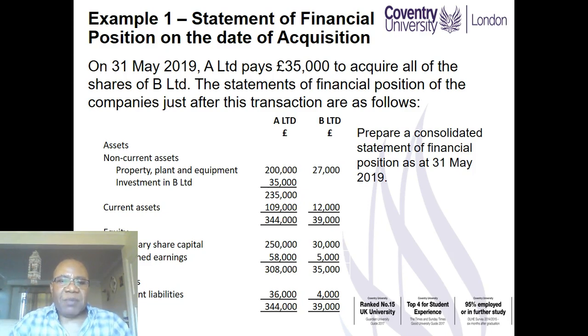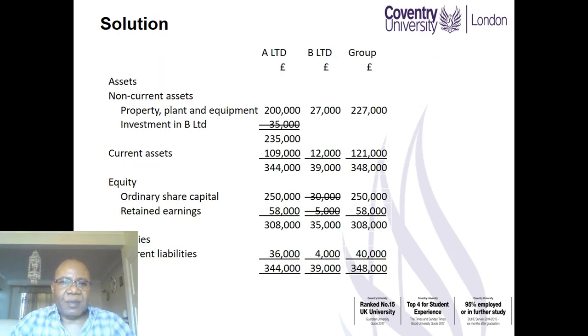The ordinary share capital will be only that of A Limited, which is 250,000. And for simplicity at this present moment, the retained earnings will be only that of A Limited, 58,000. The current liabilities will be added together to make it 40,000. The answer is presented as follows.